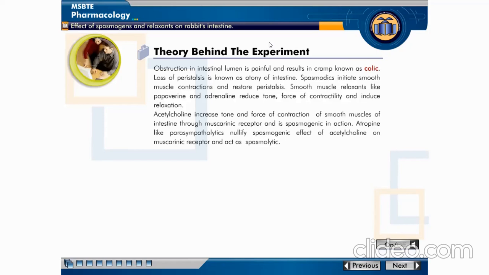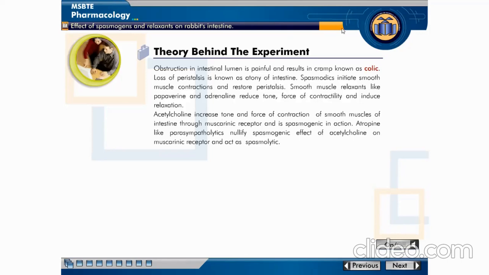Then atropine-like parasympatholytic agents nullify, that is, they stop or prevent the spasmogenic effect of acetylcholine and show their spasmolytic action, that is, they produce relaxant effect. Parasympatholytic agent, that is atropine, nullifies the spasmogenic effect of acetylcholine on the muscarinic receptor and acts as spasmolytic.